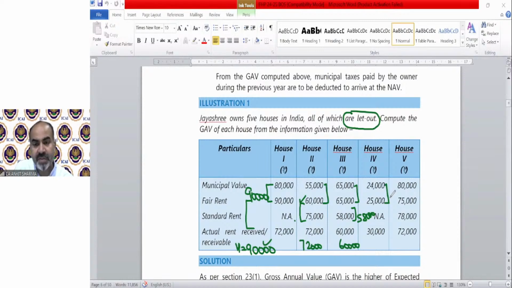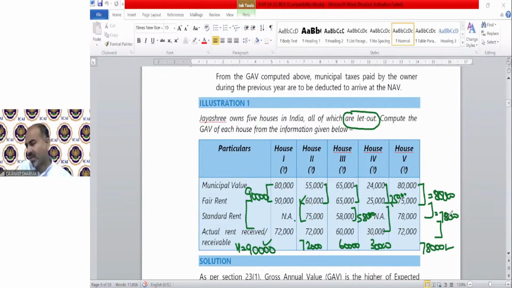24, 25, whichever is higher, 25. There is no standard rent, so 25 will be as a lower value. Now 25 and 30, whichever is higher will be 30,000, your GAV. 80 and 75, 80,000. 80 and 78, 78. 78 and 72, 78,000 your GAV.